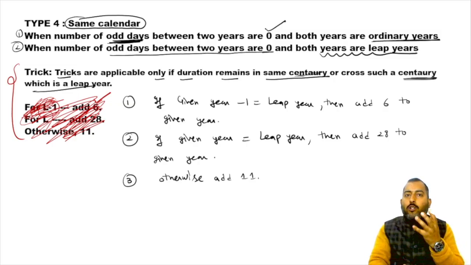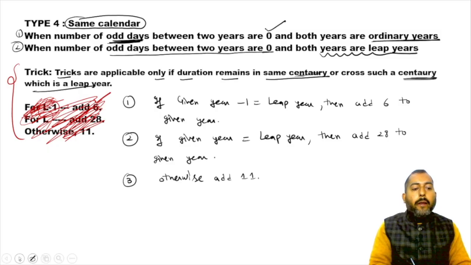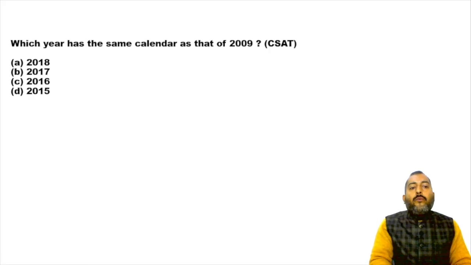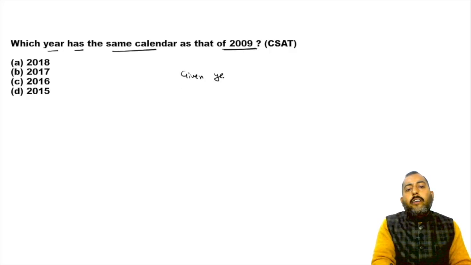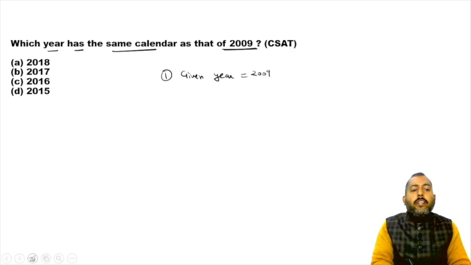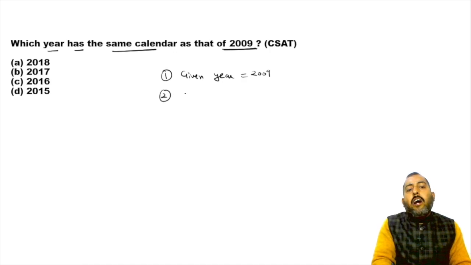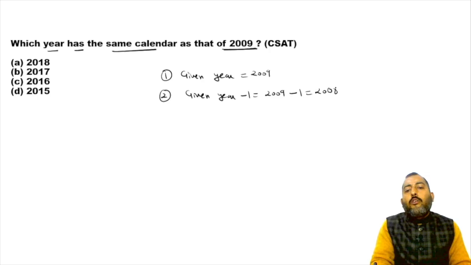Let us solve a question and let us learn everything with the help of question. So we want to find out which year has same calendar as that of 2009. So our given year is 2009. Now if I do given year minus 1, which means 2009 minus 1, I'll be getting 2008, and which is what?